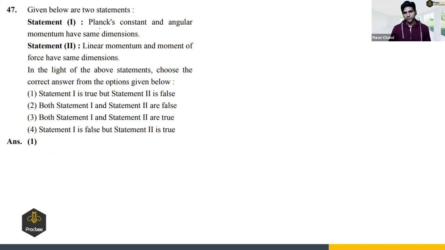Given below are two statements. Statement 1: Planck's constant and the angular momentum have same dimension. Let us see. Planck constant, we know the formula E is equal to h nu, so we can get h by E by nu. Now the dimension of E is M to power 1, L to power 2, T to power minus 2, and the dimension of frequency is T to power minus 1. So this will become M to power 1, L to power 2, T to power minus 1.